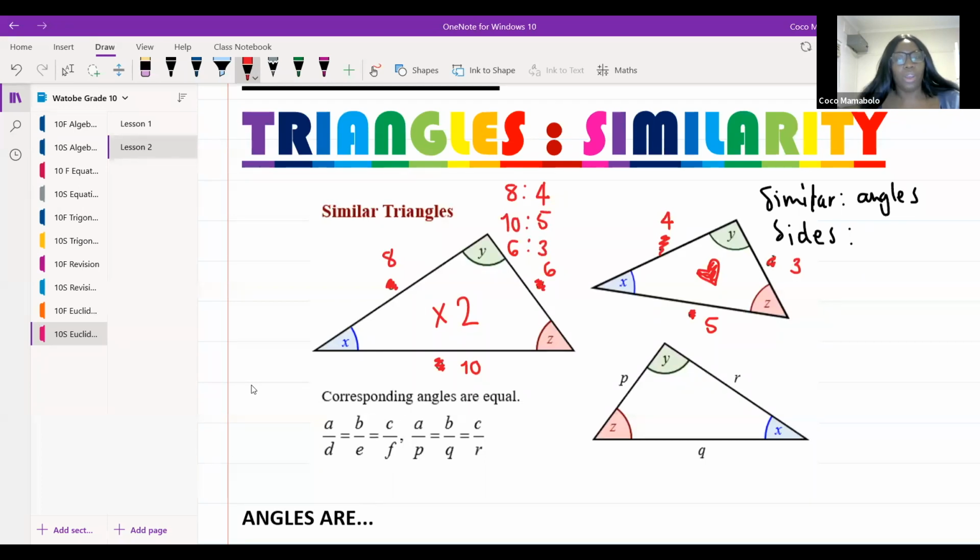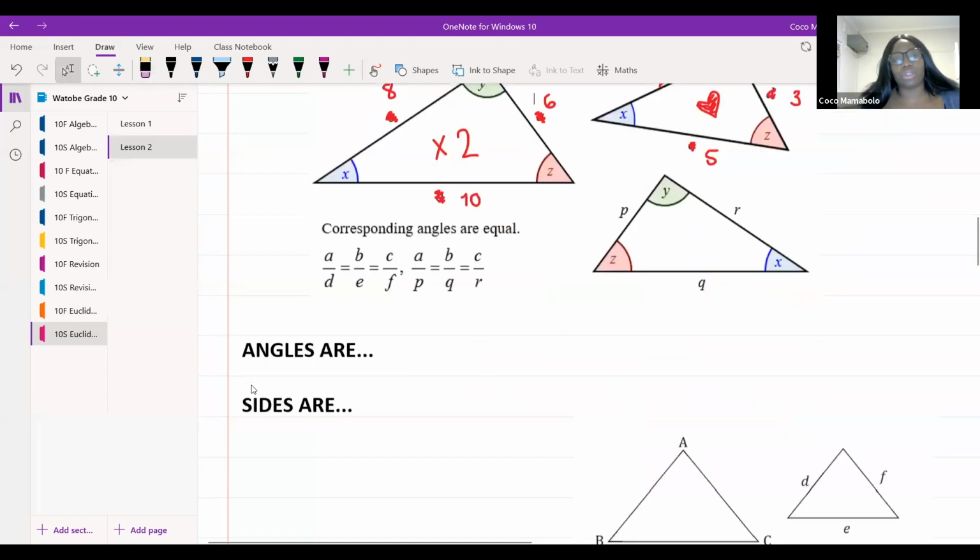So when we talk about similar triangles, the angles are equal, and the sides are in proportion. There's some sort of ratio or proportion happening in both of them.